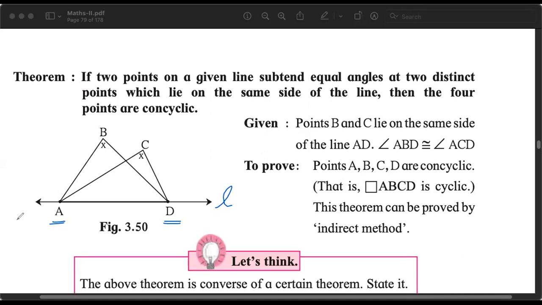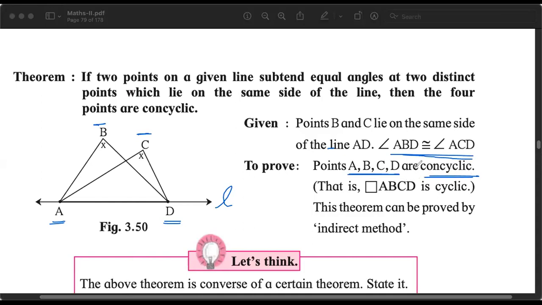So there are 2 other distinct points, and here the 2 distinct points are B and C. And B and C are such that angle ABD is equal to angle ACD. डायग्राम में XX लिखा हुआ ना, और जब हम लिखेंगे हम उसको लिखेंगे angle ABD is congruent to angle ACD. Then what the theorem says is these 4 points A, B, C and D, they are concyclic.